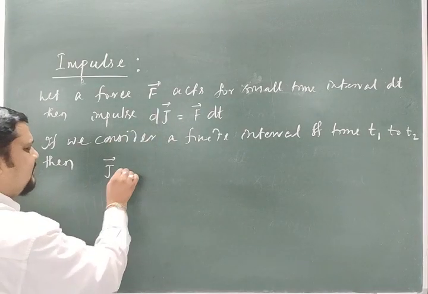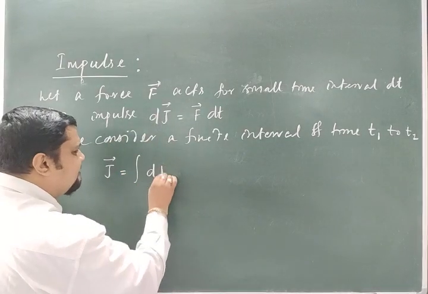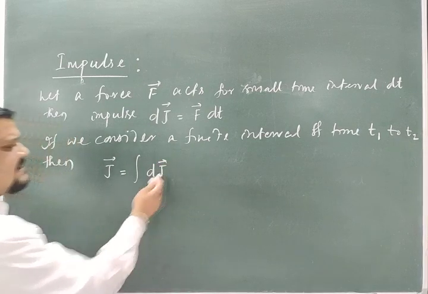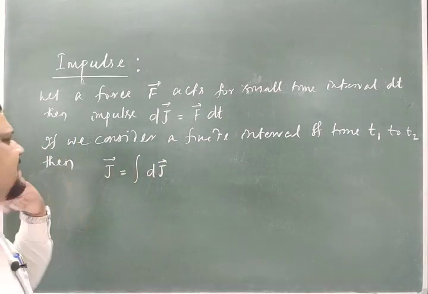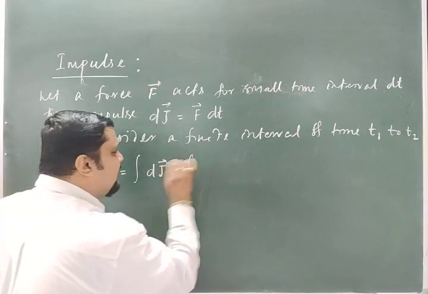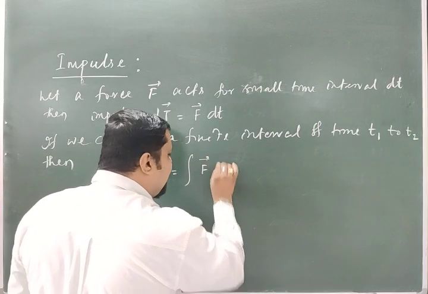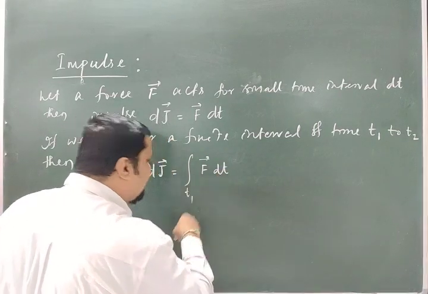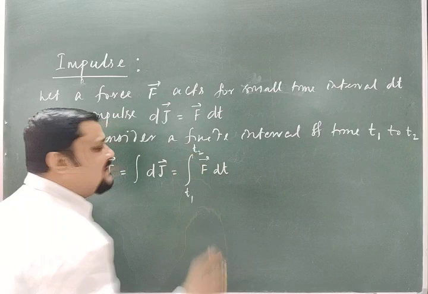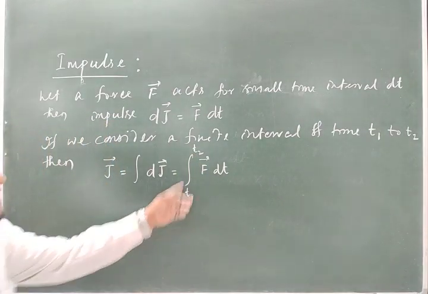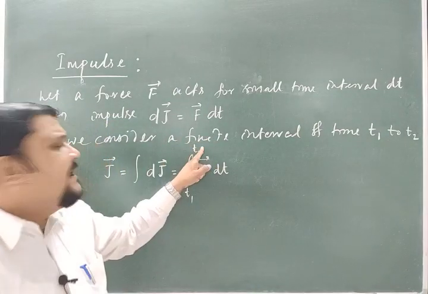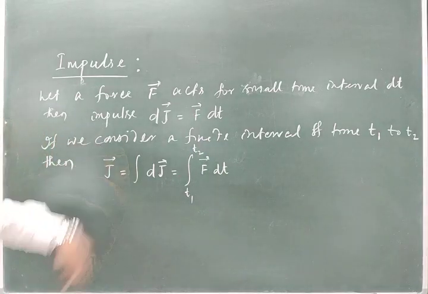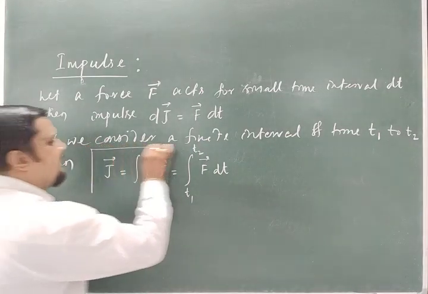So J is equal to the integration of dJ, as you know integration of dx is x, integration of dJ is J, that should be equal to the integration of F dt from the time interval t1 to t2, that should be the limit. If the time interval is from 0 to t, so this is the exact formula for the impulse.